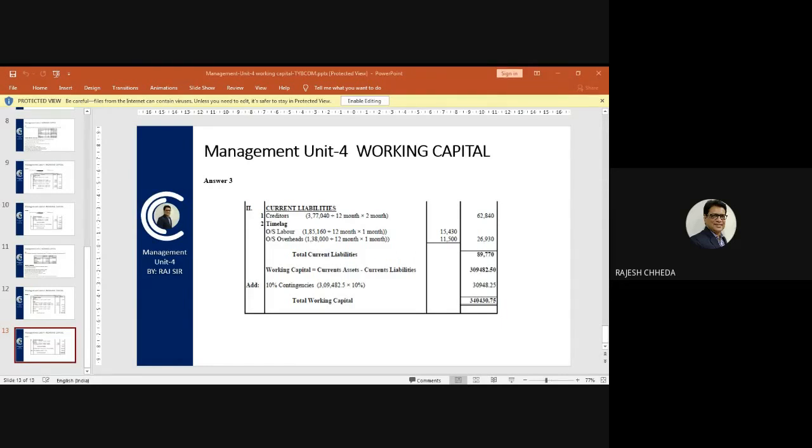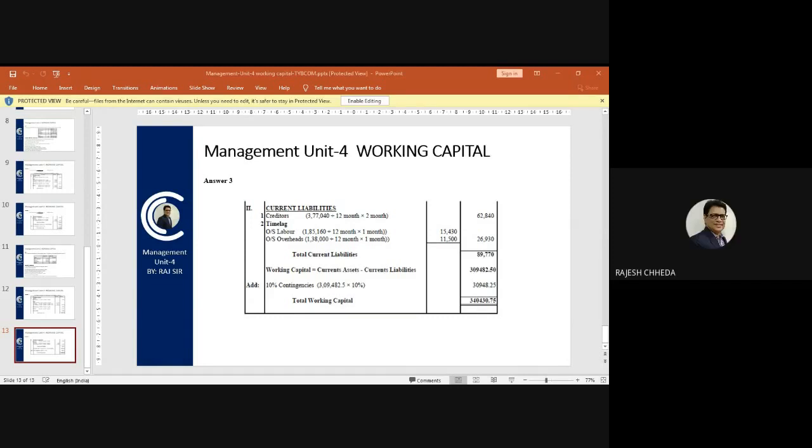Already you have calculated current assets. Now you have current liabilities. So working capital is equal to current assets minus current liabilities. So on your calculator, when you are doing this calculation, the amount which is coming is 3,09,482.50 paisa, and this is what your calculation about working capital. Yes, clear? Yes, sir.